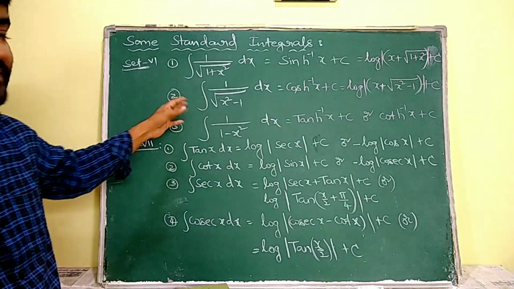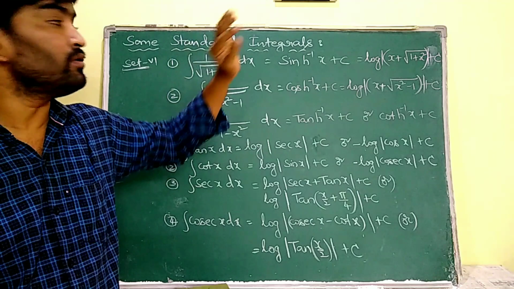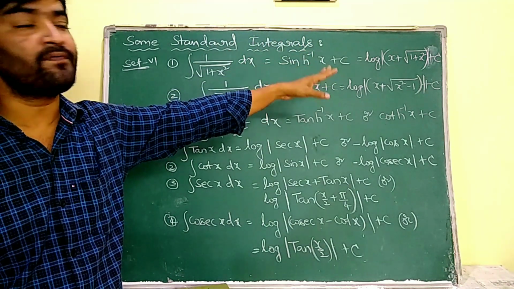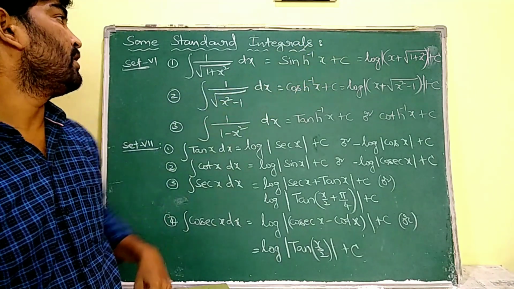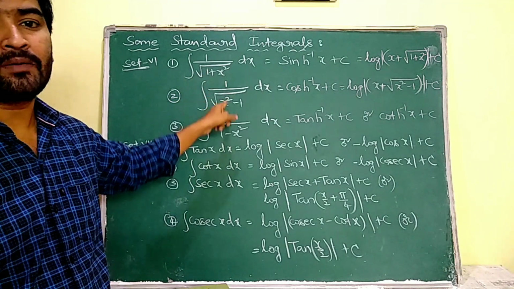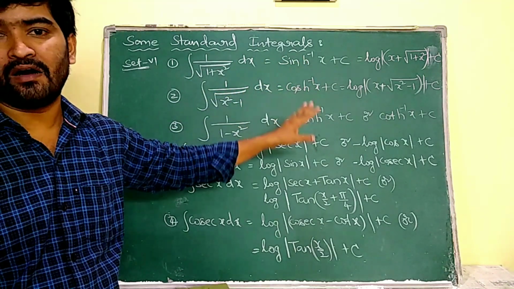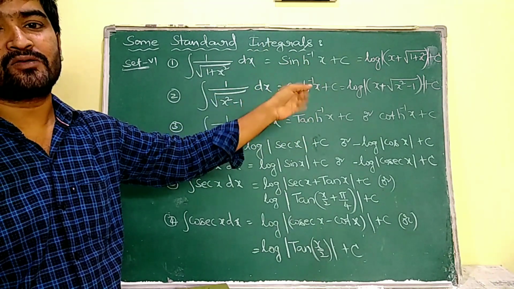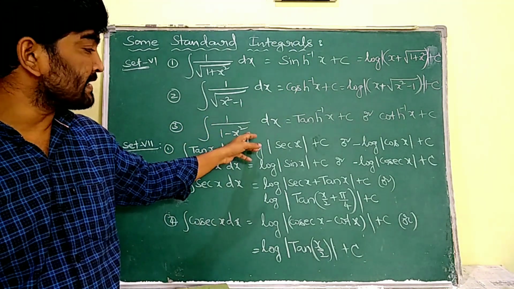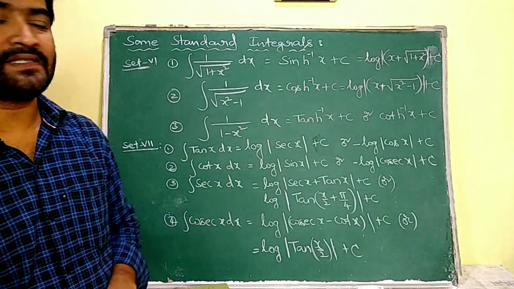Set 6. Integral 1 by root over 1 plus x square dx is equal to sin h inverse x plus c, or this can be expressed as log of x plus root over 1 plus x square plus c. Similarly, integral 1 by root over x square minus 1 dx is equal to cos h inverse x plus c or log of x plus root over x square minus 1 plus c. Integral 1 by 1 minus x square dx is equal to tan h inverse x plus c or cot h inverse x plus c.